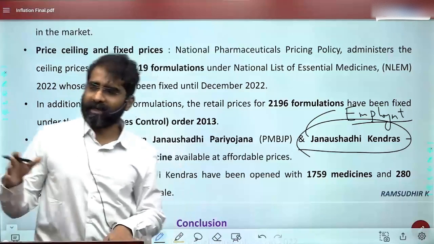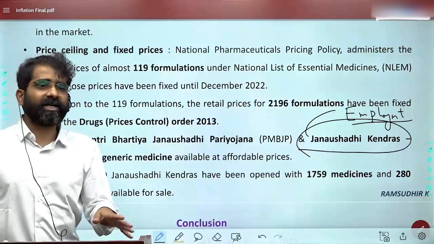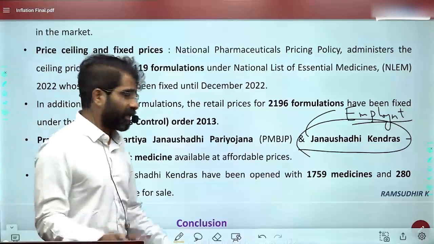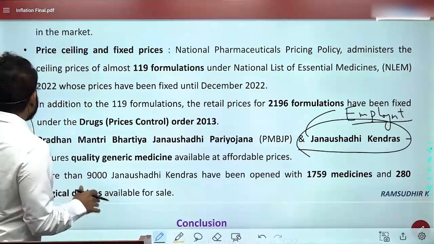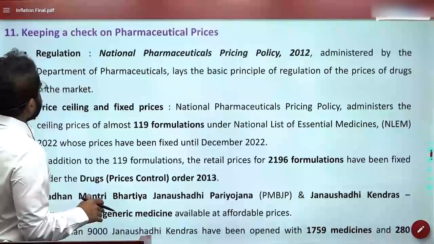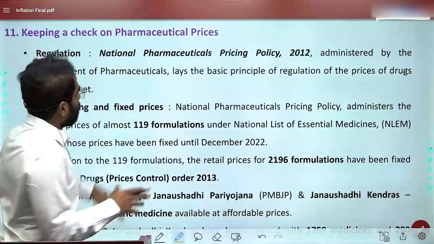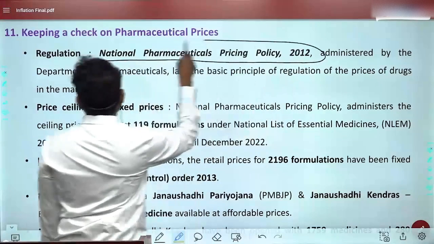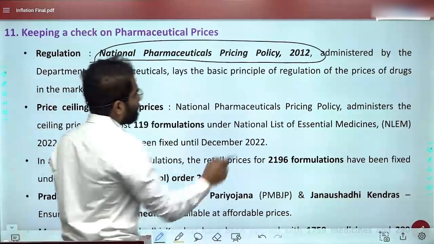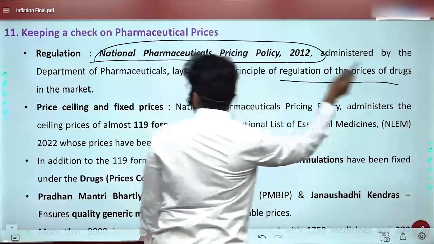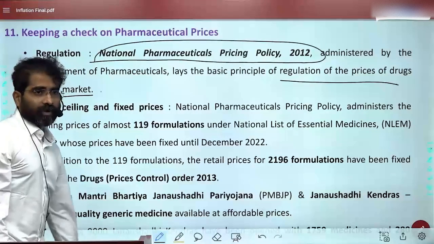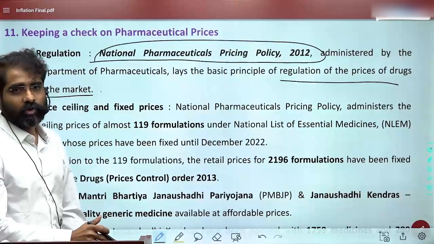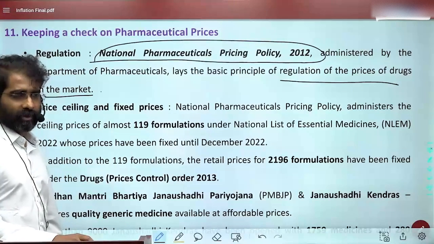But another one is the non-patented drugs. After the patent is over, these generic drugs should be easily available at lesser prices for the common man, as simple as that. Here, one important aspect we should observe is the regulation part. National Pharmaceutical Pricing Policy 2012, administered by the Department of Pharmaceuticals, lays the basic principle of regulation of prices of drugs in the market. Because some essential drugs are required, the prices should not go beyond a particular limit. That is the logic basically.